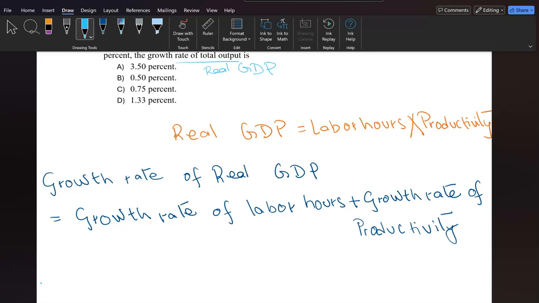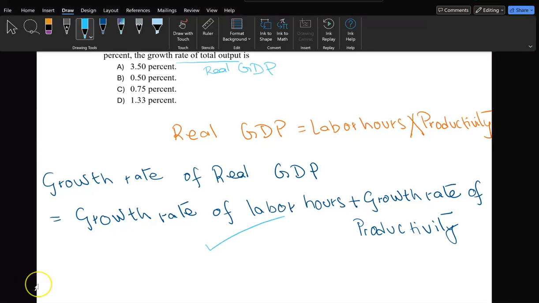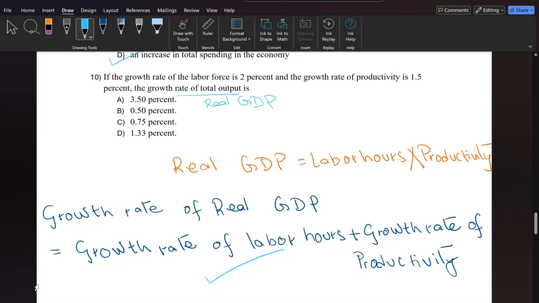If you go to your notes, you'd see we used a log function and we came up to this formula. So, growth rate of real GDP is equal to growth rate of labor hours plus the growth rate of productivity. Growth rate of labor hours or labor force, that's 2%, and the productivity is 1.5%. So 3.5%. That's all. Hope you enjoyed this video.